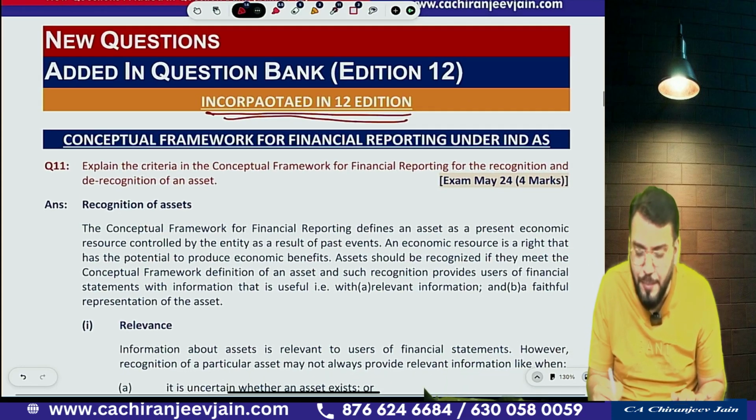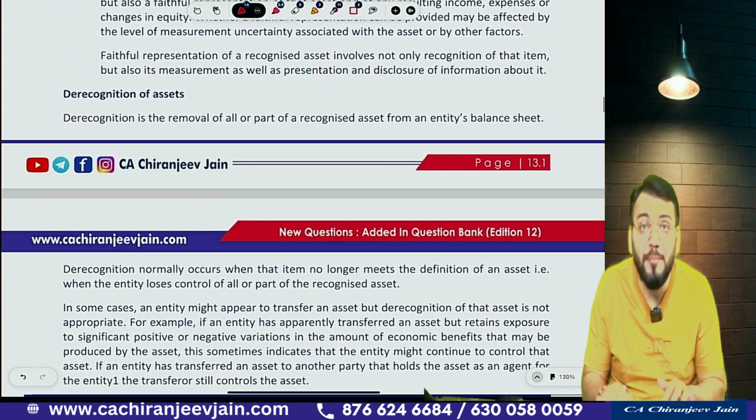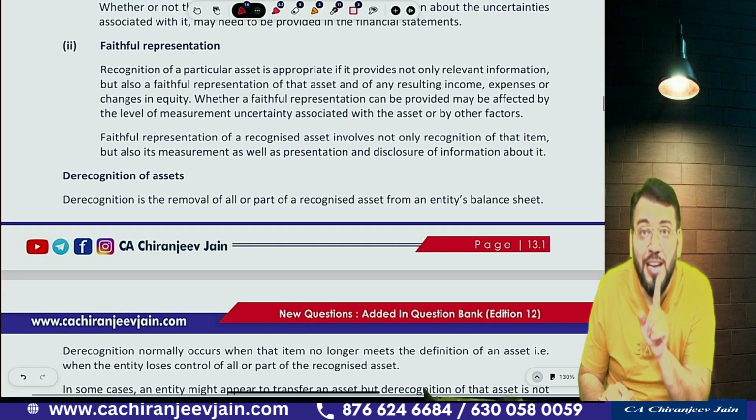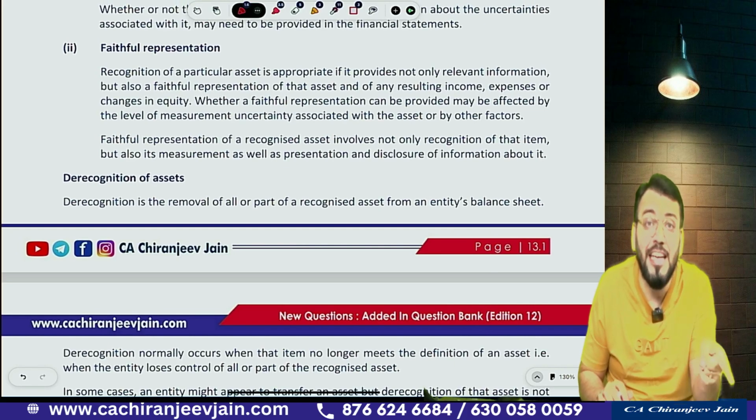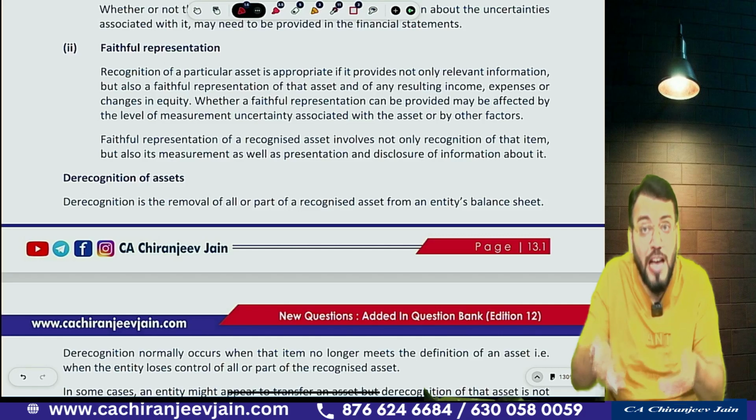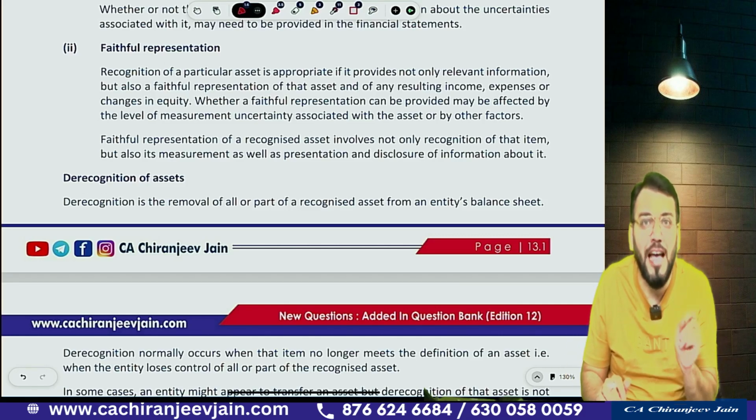All these questions I have taken from the May 2024 exam, or the RTP and MTP of November 2024. The RTP and MTP of November 2024 are not incorporated in the revised study material of ICAI, but I have incorporated them. That means we are one step forward. For this, 1 lakh banta hai. I just want to say, 1 lakh banta hai.